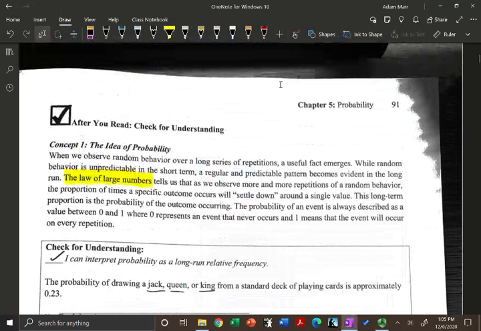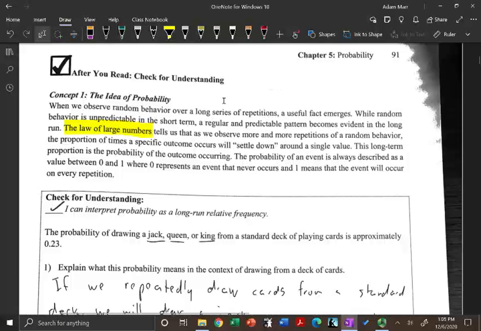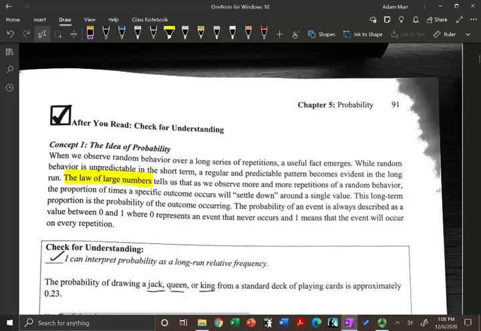We're just going to go over 5.1 right here. And remember, 5.1 was a lot about simulations. The actual topic was randomness, probability, and simulation. So just defining probability and showing how to use a simulation to get a probability. Concept 1, the idea of probability.